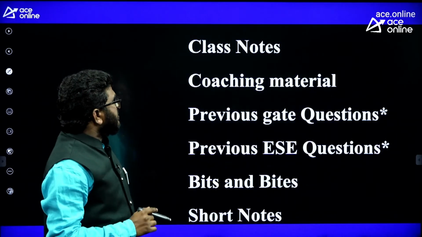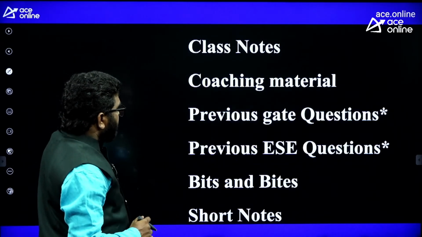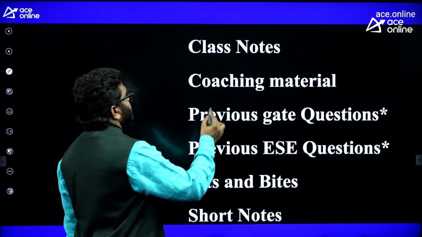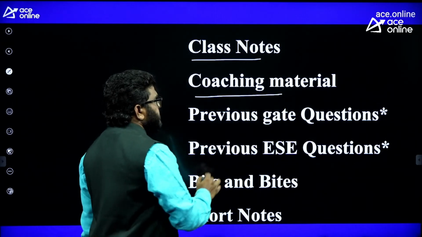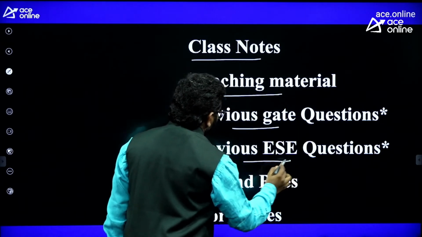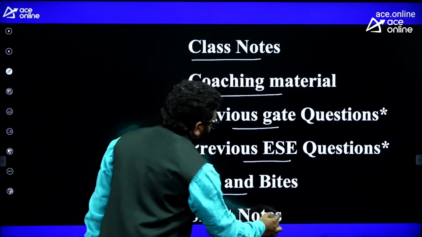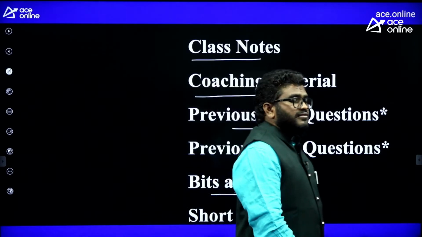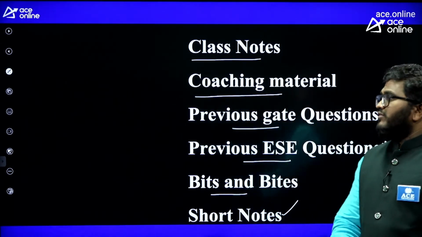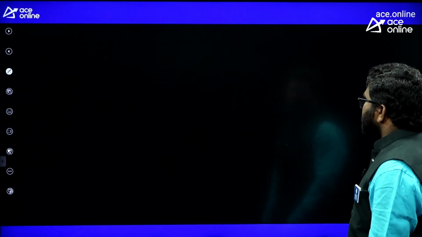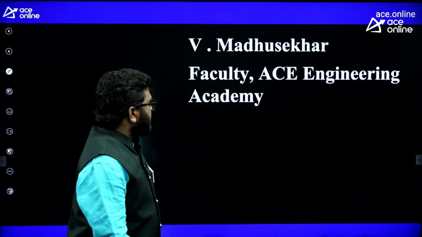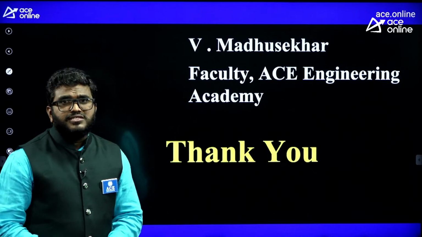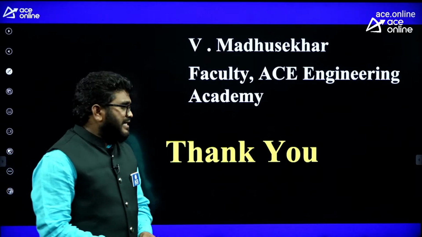The materials are my class notes and coaching material, previous year GATE and IES questions, bits and bytes, and short notes. If you prepare these, it is more than enough for your exam. This is the complete information about the material science preparation strategy.